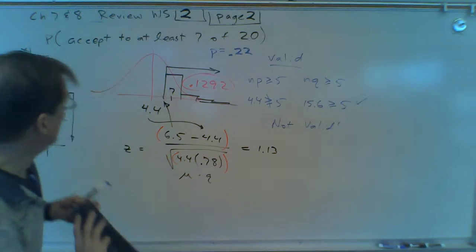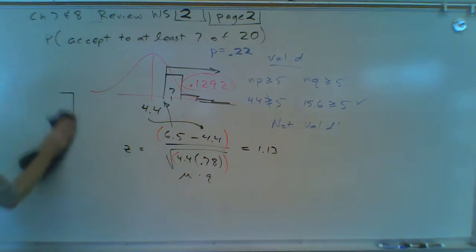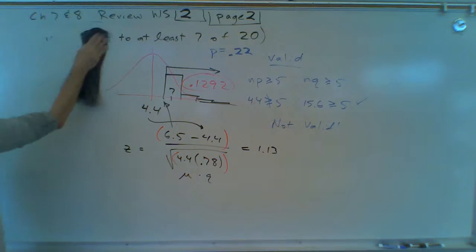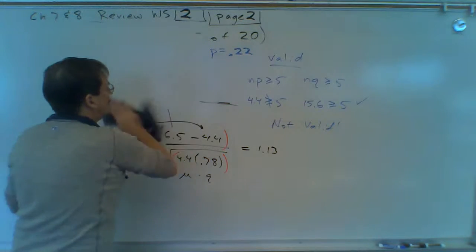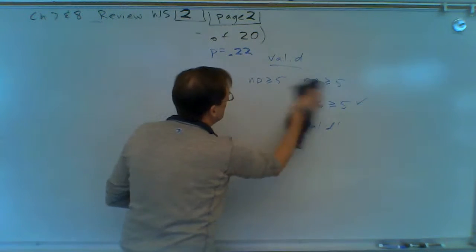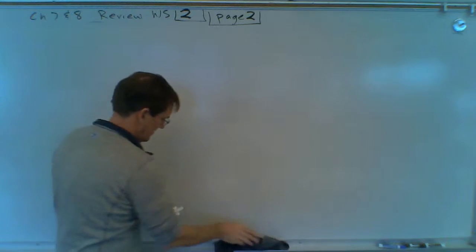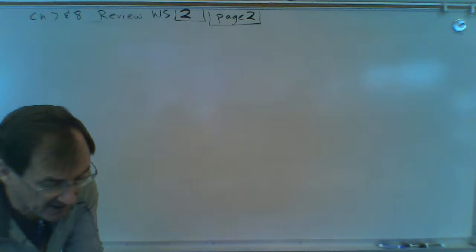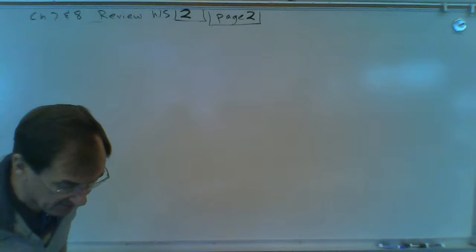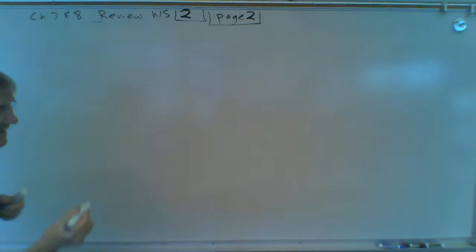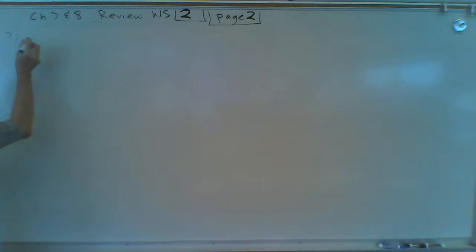All right, let's look at number 6. No, this is problem number 7. Berkeley claims a greater percentage. So here's 7.